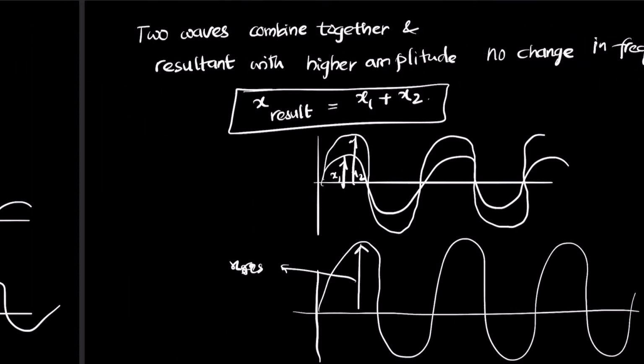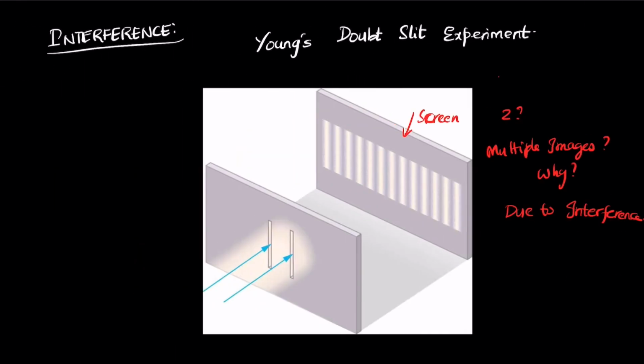Now, what happens when you have a double slit experiment? In the double slit experiment, if you notice, you see a bright band and you see a darker band. So bright, dark.